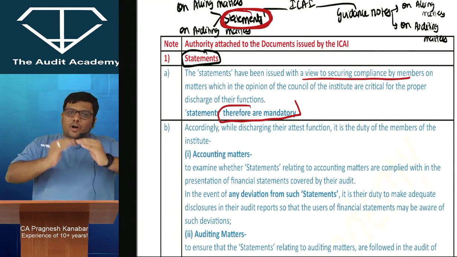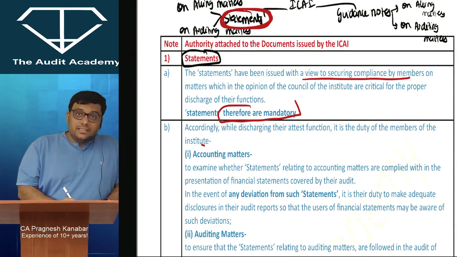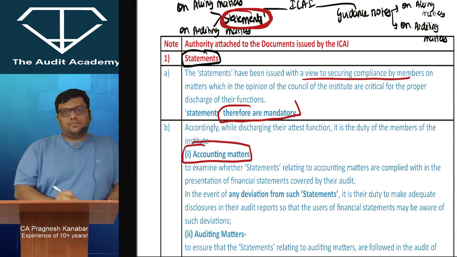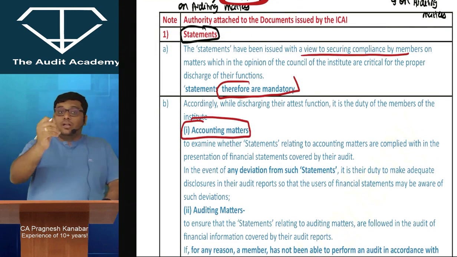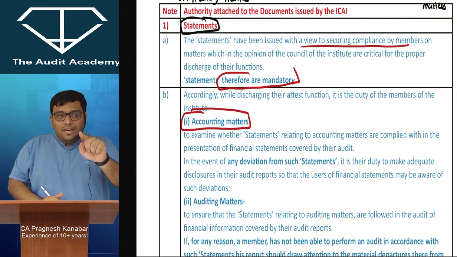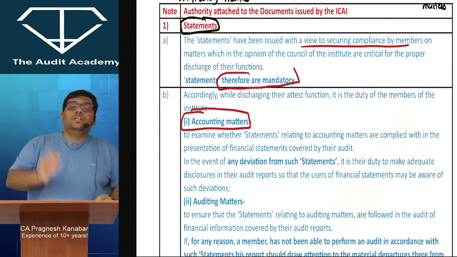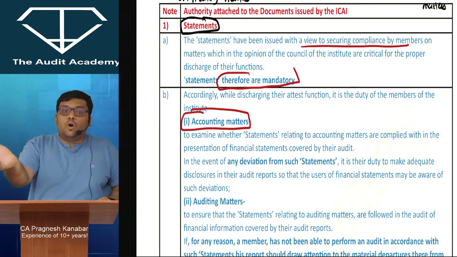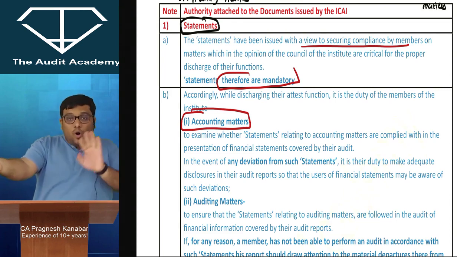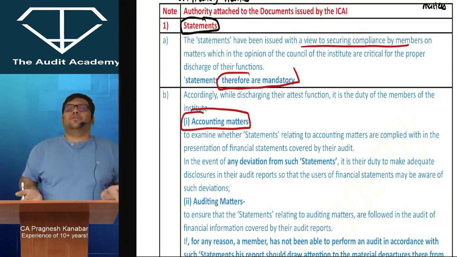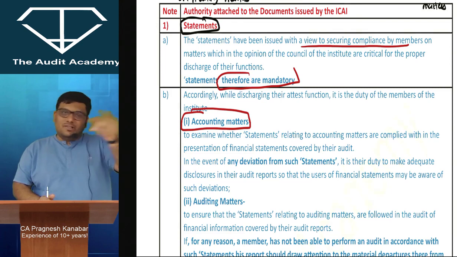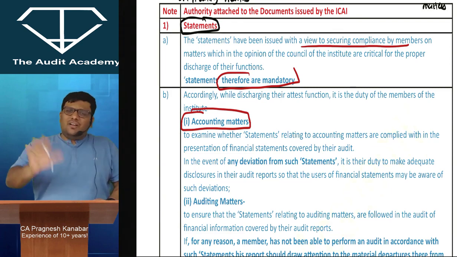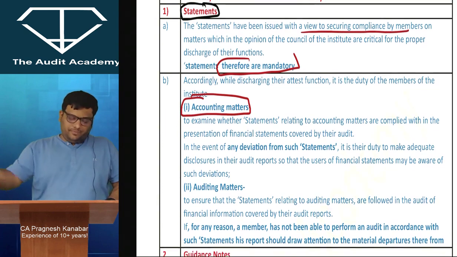Now, a little bit of common sense, please. Statements on accounting matters. Look here. Whenever they come out with a statement on accounting matter, who needs to follow that? Management or the auditor? Management. The auditor will check whether management has followed it or not. And if management has not followed it, then somewhere we will have to write it in our audit report. Which paragraph, which opinion, all of that we'll do later on.